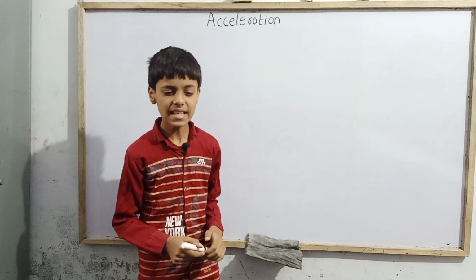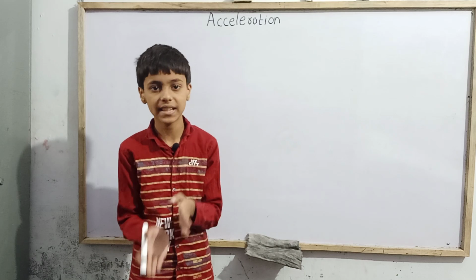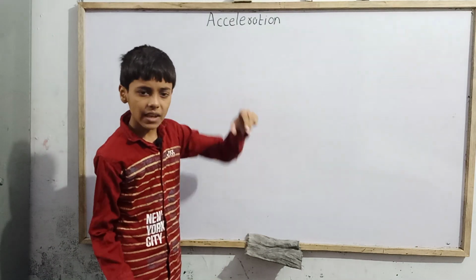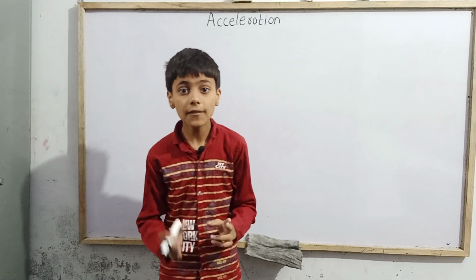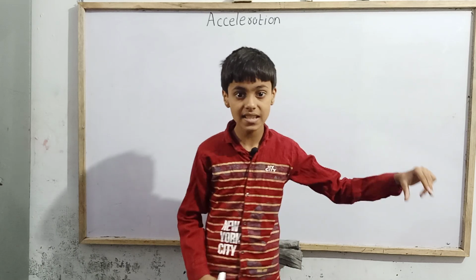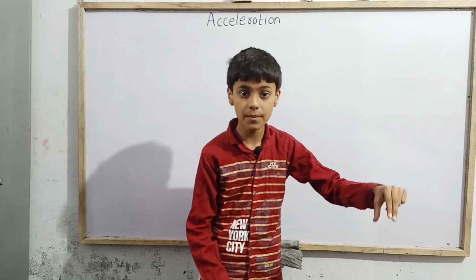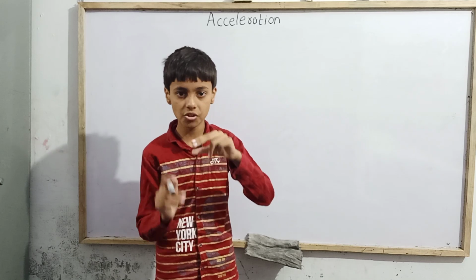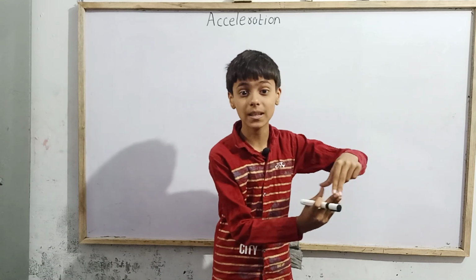Now here we can write acceleration as a equals delta v by delta t. Imagine any particle with an initial velocity u. After that, its velocity starts changing, and imagine after some instant t, at t equals 0 its velocity was u, and at t equals t its velocity becomes v.